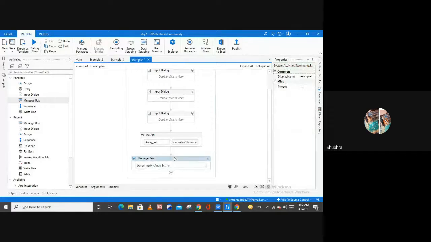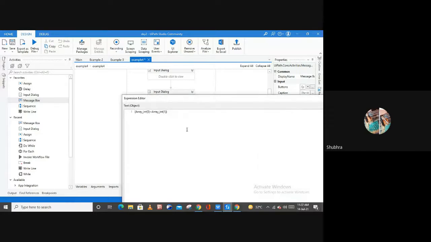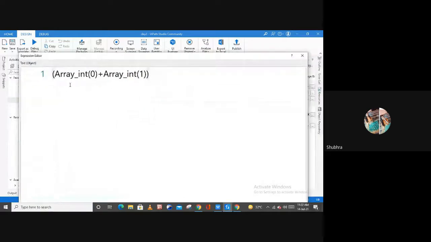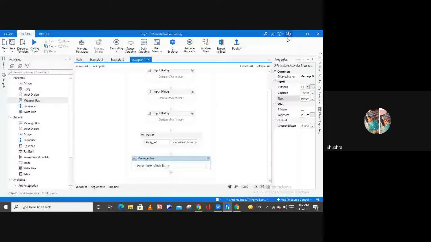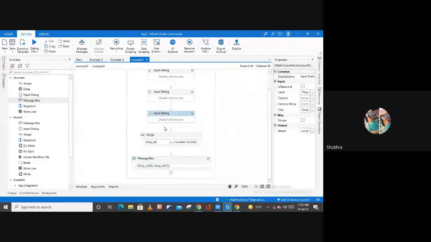You don't have to convert it to string format. Now let me show you the expression also. As you can see, this is the expression, right? This is our array variable which we have created, and from this particular variable I am calling my first variable and the second variable, and the indexing of my first variable is 0 and my second variable is 1, right? Let me hit OK. Let's see if it will go. Here I am not calling my third variable. As you can see, I haven't used my third variable anywhere inside this calculation, right?